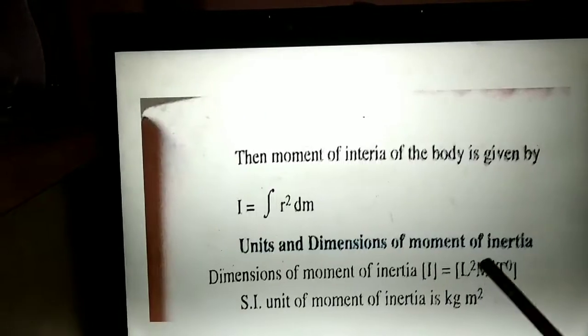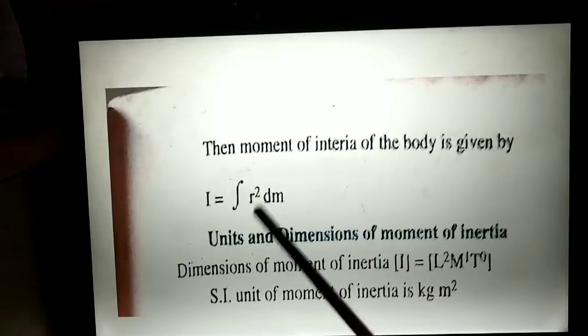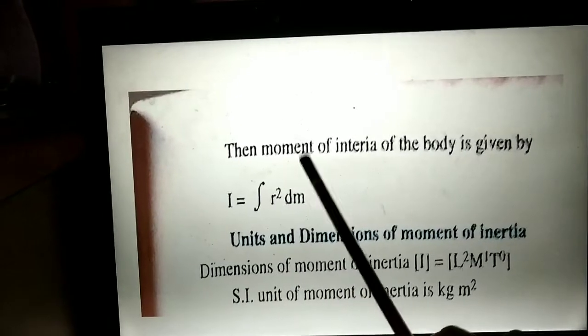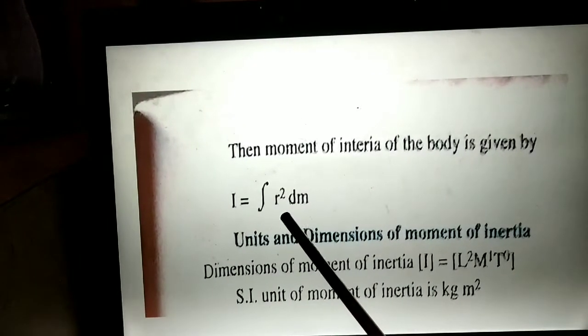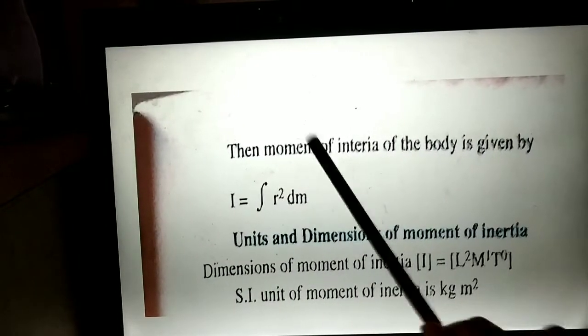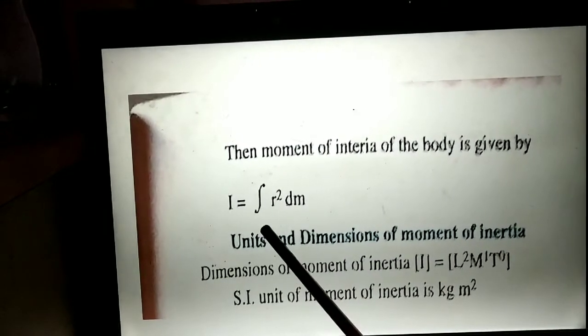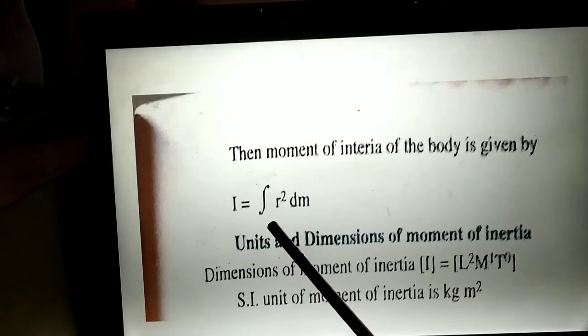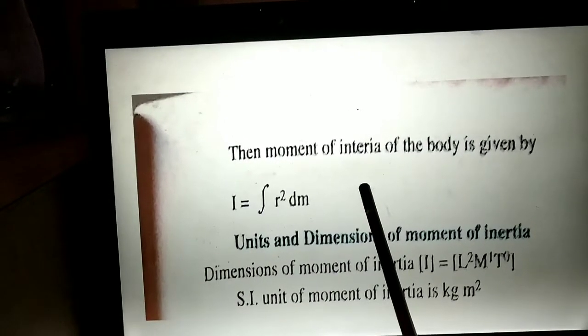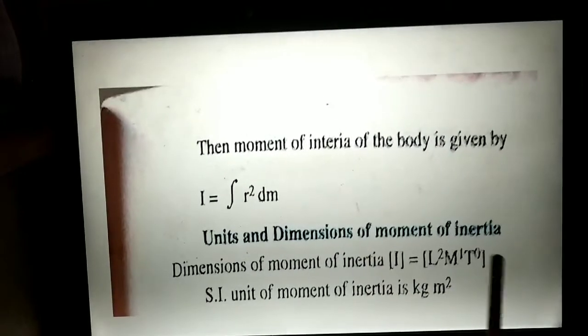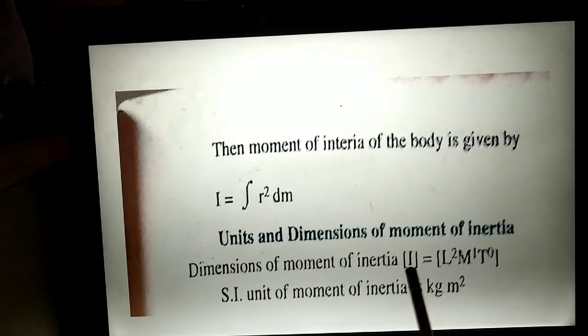But the integration one you will use when the particles are distributed continuously over a rigid body. So when there is continuous distribution of mass, you will use the formula I equals integration r square dm.